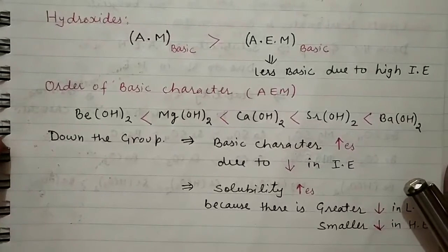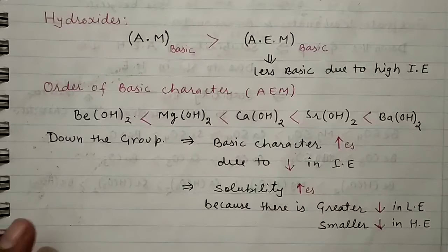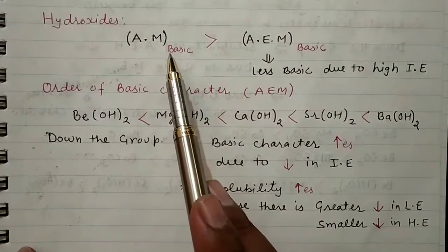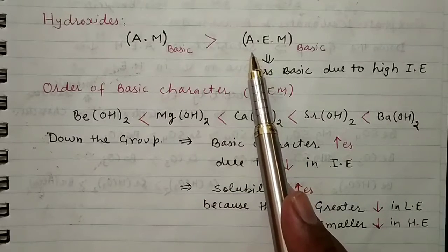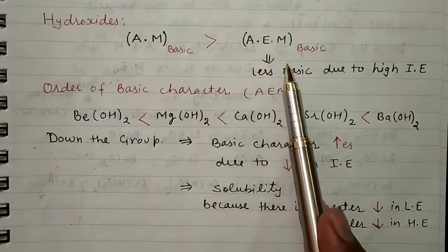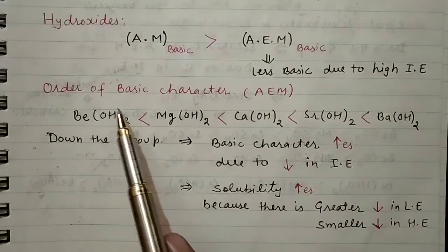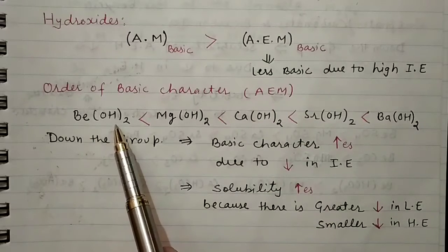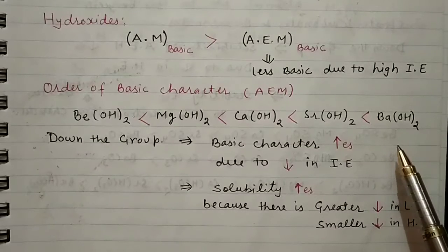Now if we see the hydroxides, a comparative study of hydroxides of alkali metals and alkaline earth metals, you will see that alkali metal hydroxides are highly basic in nature in comparison to the hydroxides of alkaline earth metals, or you can say alkaline earth metal hydroxides are less basic due to high ionization enthalpy. The order of basic character in alkaline earth metals: beryllium hydroxide will have the least and barium hydroxide will have the highest basic character.